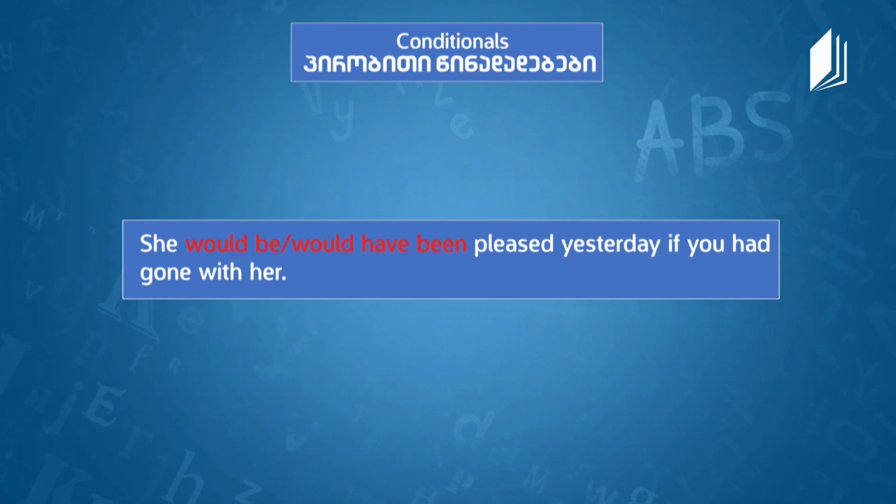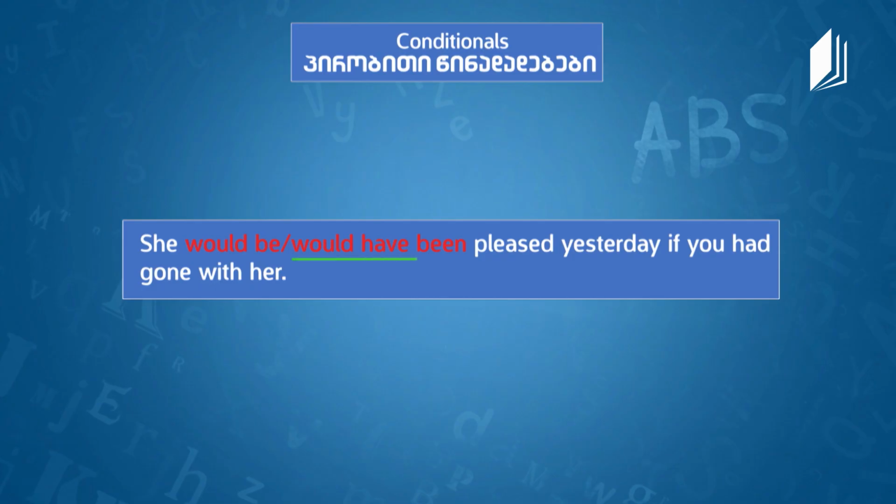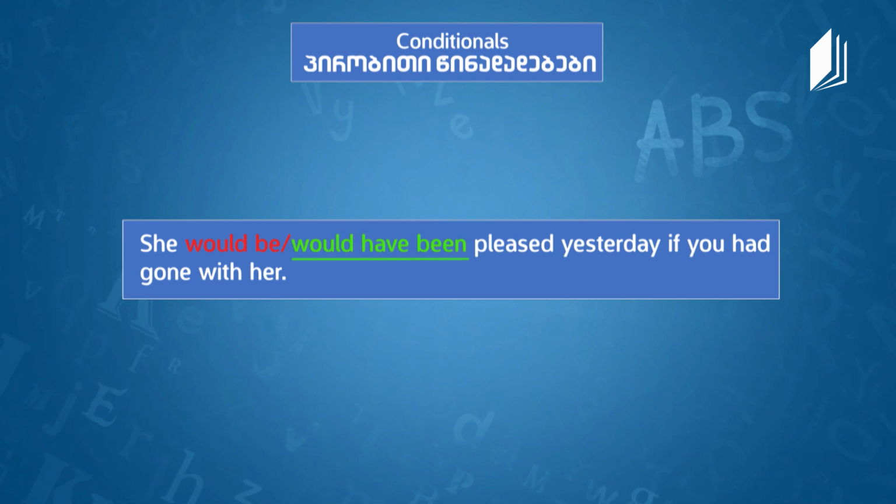Okay, and the next one for me, she would be or would have been pleased yesterday if you had gone with her. So as it is about yesterday, it's about past, it's a hypothetical situation about past. I think that I need to use here third conditional, and I would say she would have been pleased yesterday if you had gone with her. So I didn't go with her, so she wasn't pleased. So it's kind of regret about past, and I think that I'm right.